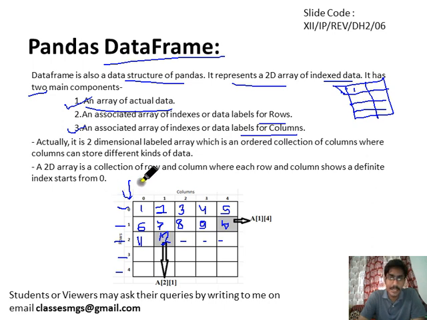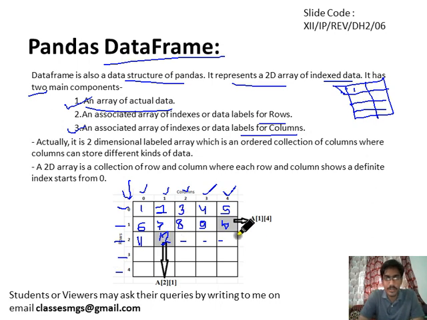In a series we only have the index for the rows, but in the data frame we will have the index for columns also. Like this is 0 column, this is 1 column, this is 2 column, this is 3 column, this is 4 column, and so on. So we will have this data frame with the actual values. These are the values, this is the column index, this is the row index.